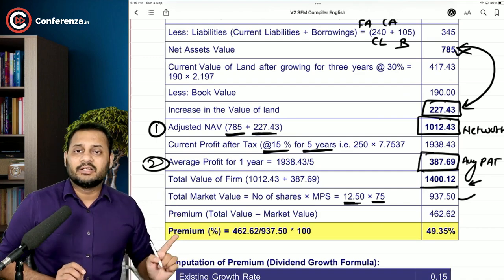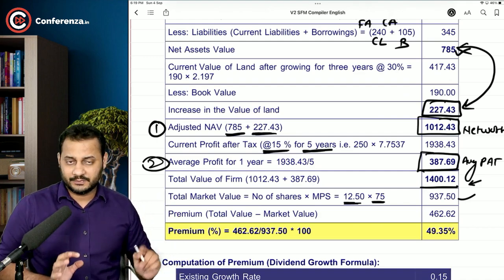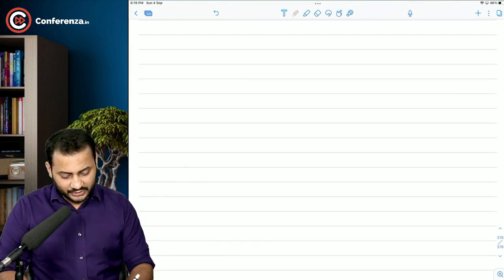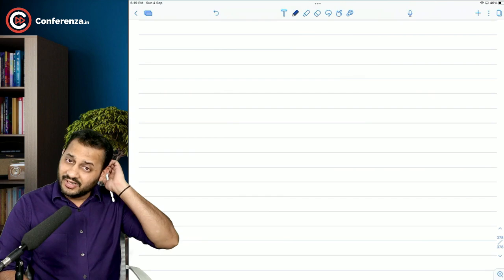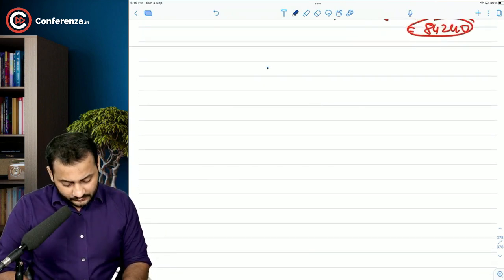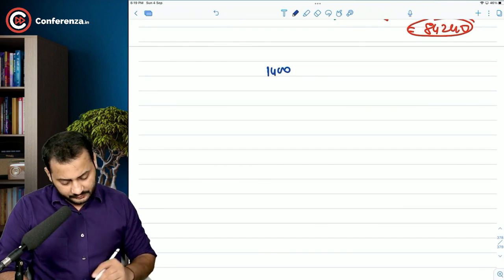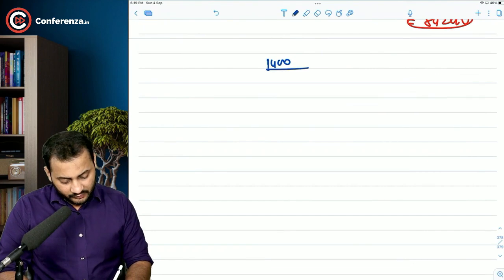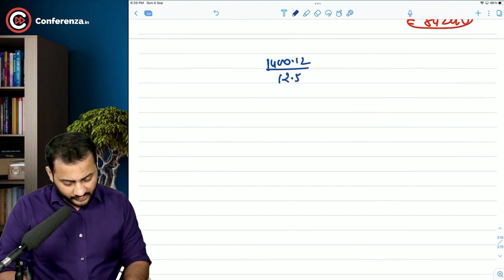And there is another method also to solve this. I will just show you. In the answer, the institute has shown the values in terms of total value, but we can do it like this. 1400.12, right, divided by the number of shares, which was 12.5.